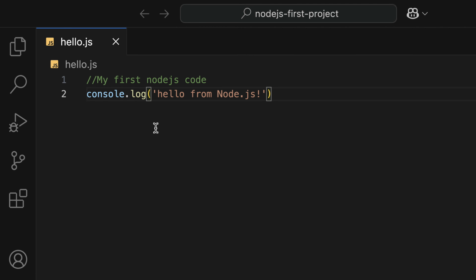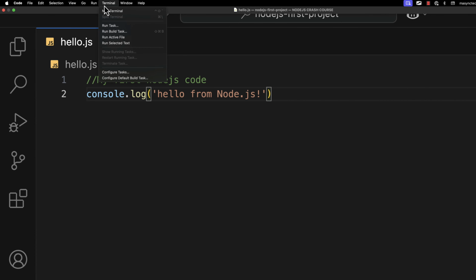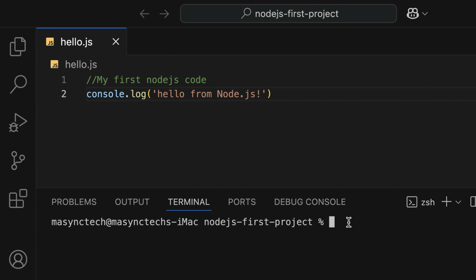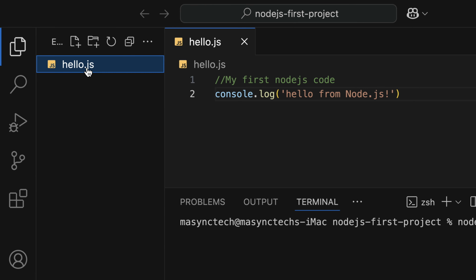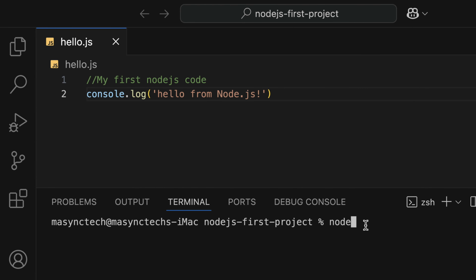So now, how can we preview this? To do that, we're going to use the terminal. I'm going to open the terminal here, and we're going to use node and then the name of our file, which is hello. You can include the extension .js, or you can leave it as hello.